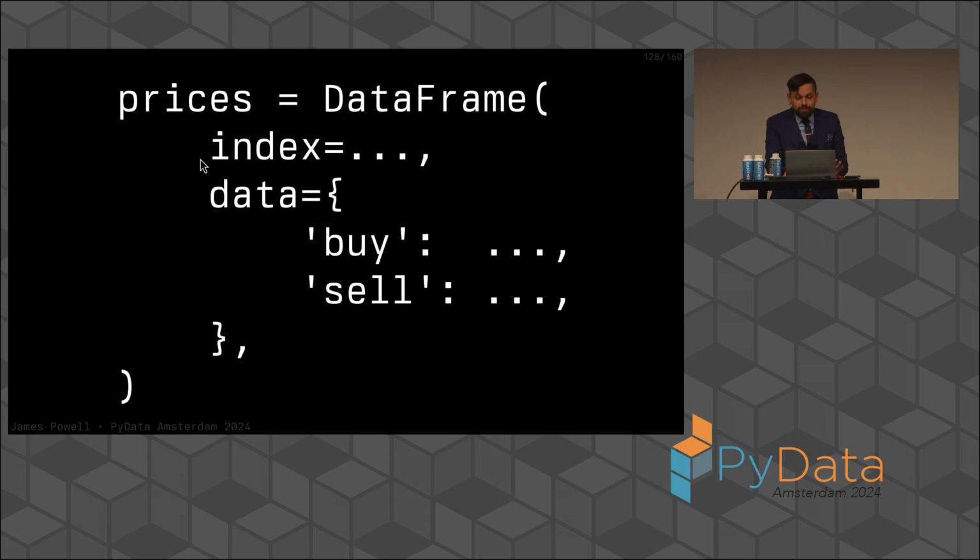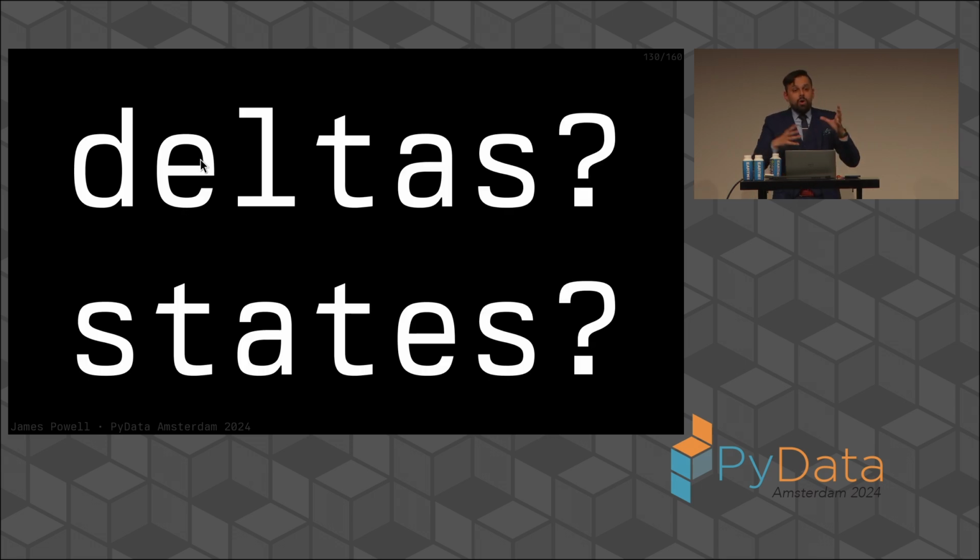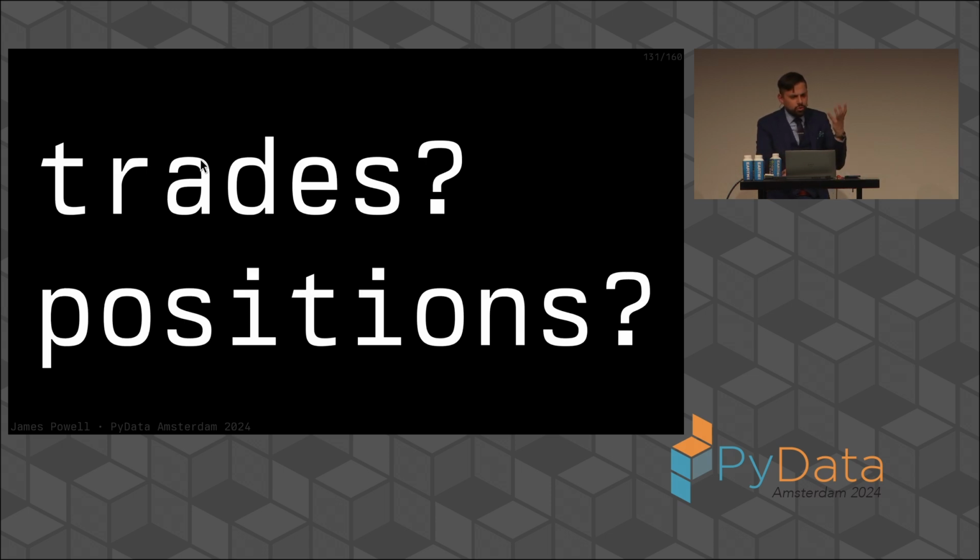And this seems fairly straightforward until we realize that largely pricing data is going to be a two-sided market, and we have to deal with the buy side and the sell side. And the buy side and the sell side is going to be determined by the aggregate position that we hold. So what we have to do is first compute the cumulative volume and determine from the cumulative volume whether we are on the buy side or the sell side for our cumulative position, and then compute the market value and our P&L. And this just starts getting messier and messier and messier. Well, we have a structure here. Does it store deltas? Does it store states? Does it store individual trades or positions?